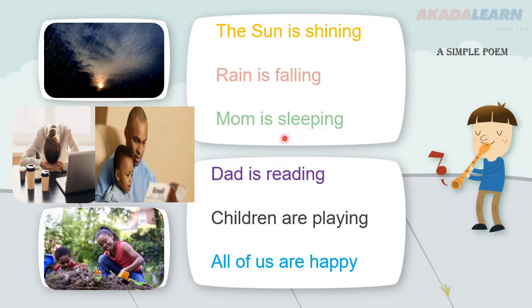What word shows us what dad is doing? Very good. Reading. What word shows us what the children are doing? It's the word playing. Very good. So you see, any word that shows an action, okay, even the word jump or jumping, those are examples of what? Verbs. All right. When you say sing, the word sing is also a verb. Singing is still a verb. Okay, it's showing an action.